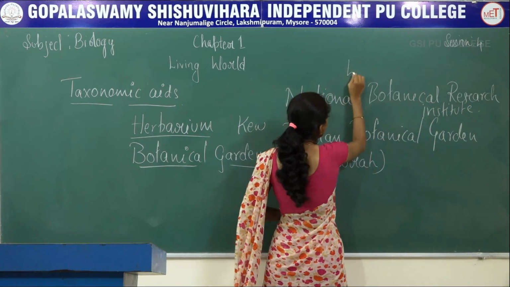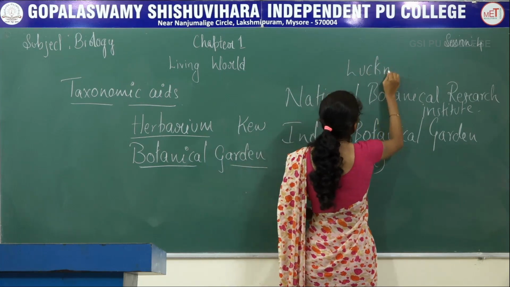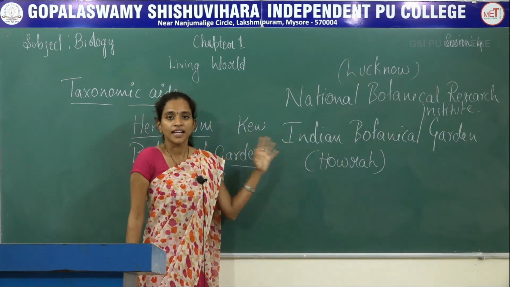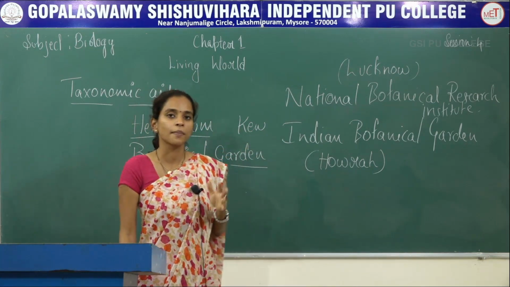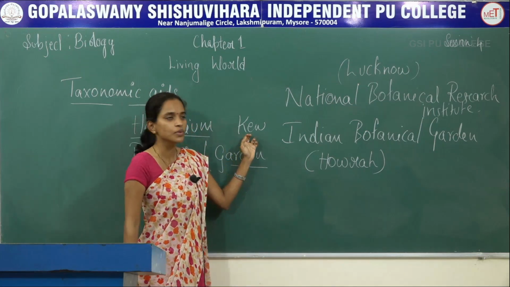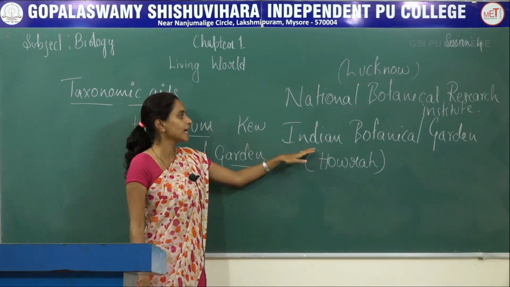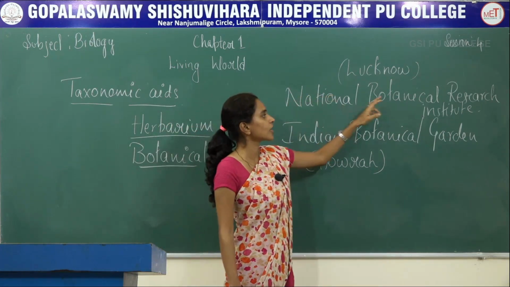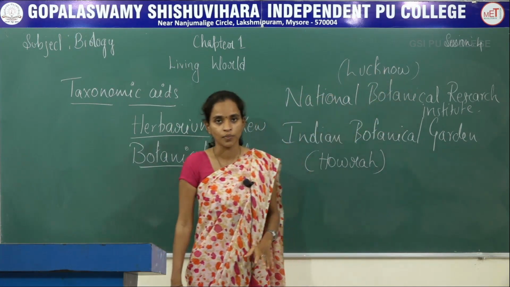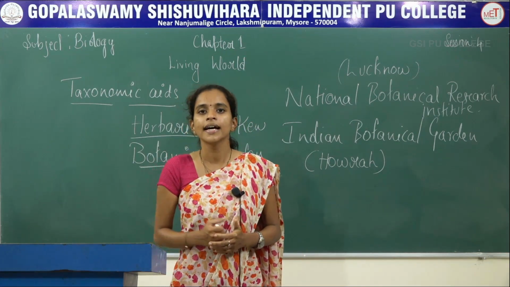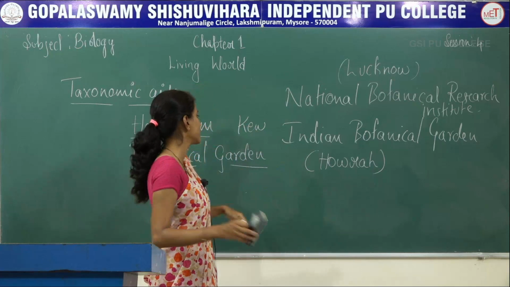This is placed in Lucknow, India. So these are the 3 famous botanical gardens which are placed in India as well as in England. Kew Garden in England, Indian Botanical Garden, Howrah, India, and National Botanical Research Institute in Lucknow. So that is about the second taxonomic aid, that is botanical garden.